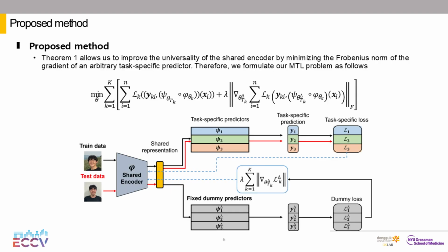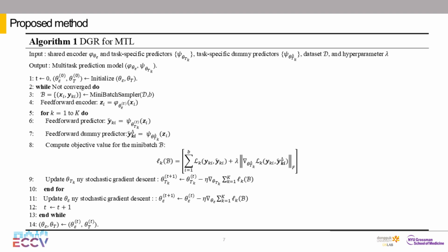Based on this, we formulate our multitask learning problem as follows. The first term represents the general objective of multitask learning, and the second term corresponds to the auxiliary learning part for improving the universality. The optimization step is summarized in Algorithm 1.